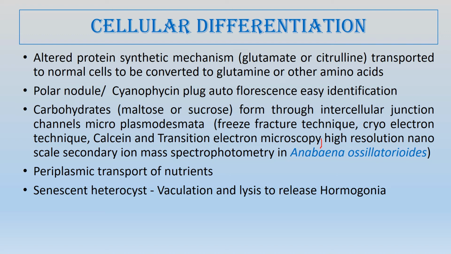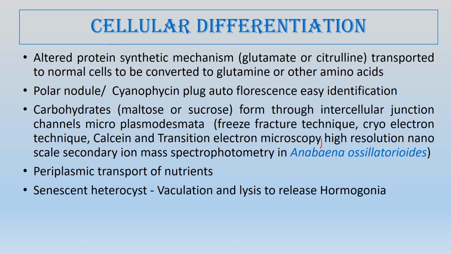And also a certain amount of nutrient is transported through the periplasm. That is quite common in gram-negative bacteria. Periplasmic transport is very common in gram-negative bacteria, cyanobacteria being one of the gram-negative bacteria. Some of the nutrient is also transported by periplasmic transport. So this is how a normal cell converts to a proheterocyst, and how the heterocyst functions.